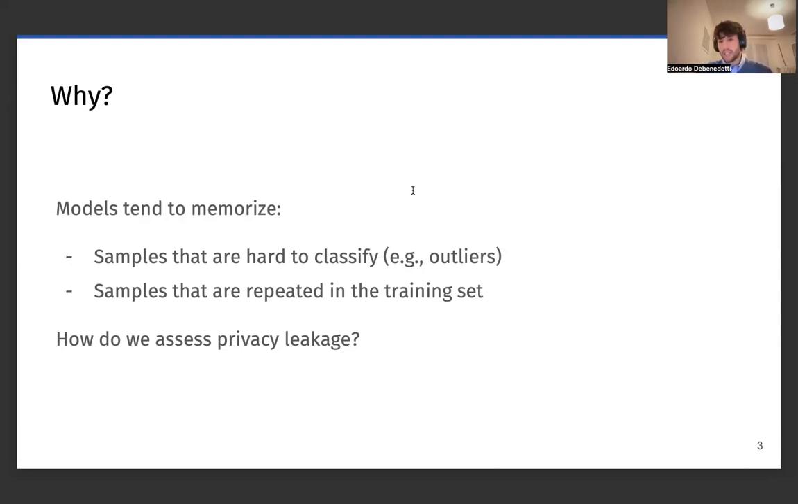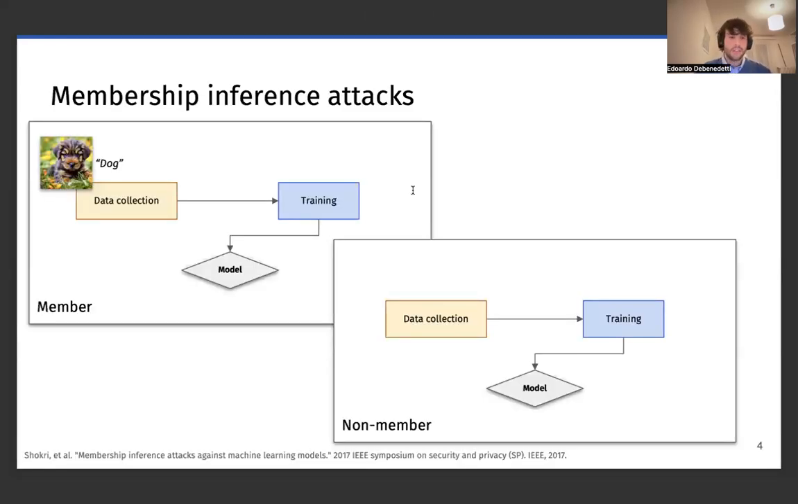We usually assess privacy leakage with what we call membership inference attacks, which, as the name suggests, are attacks, so they can be used by an adversary, but they're also often used to audit the privacy of machine learning models under some sort of adversarial lens. With a membership inference attack, what we try to do is distinguish between two worlds. Given some target image, for instance the image of this dog, we want to understand whether we are in the world where this image of a dog was part of the training set of the model that we are auditing or attacking, or in the world where this image is not part of the training set.